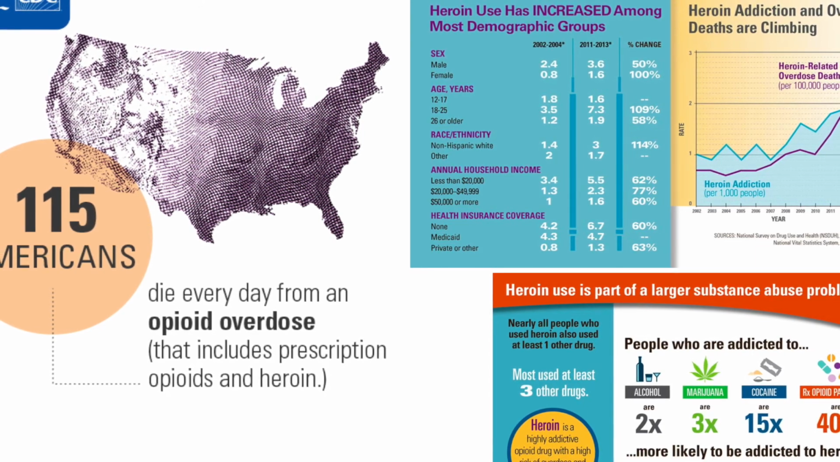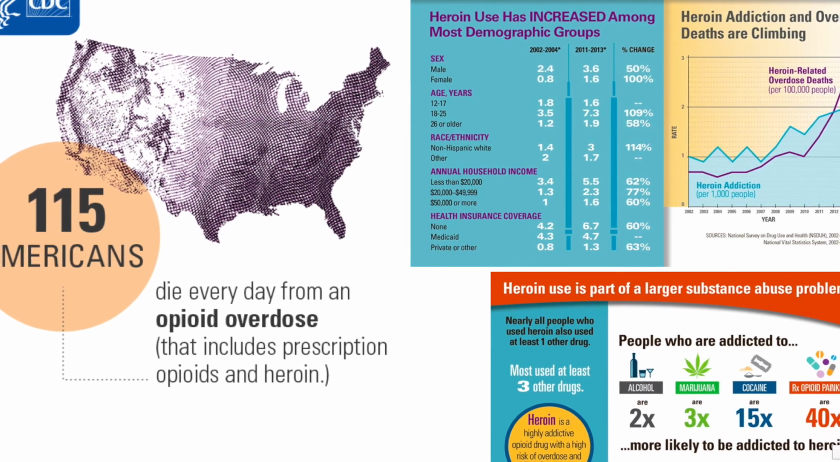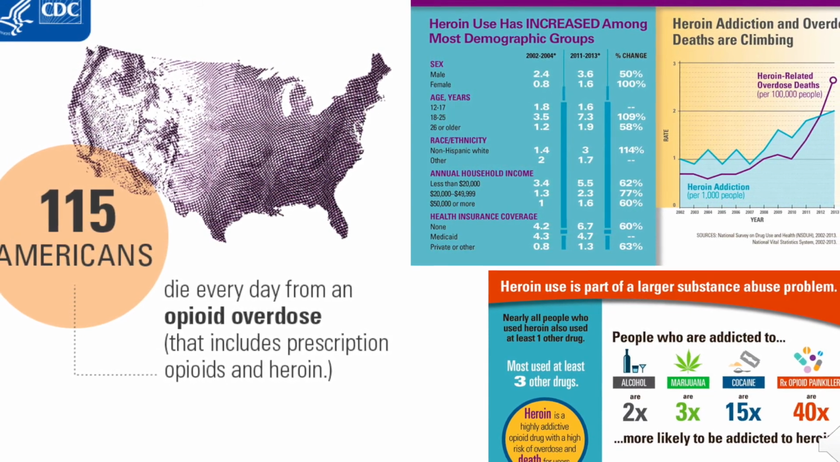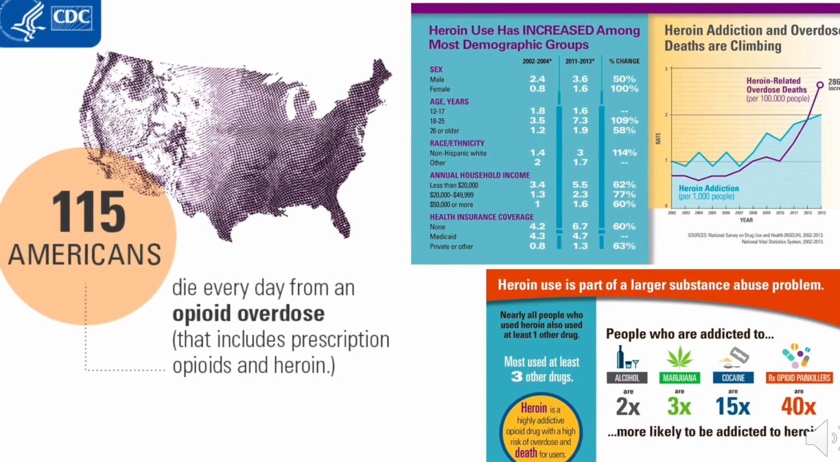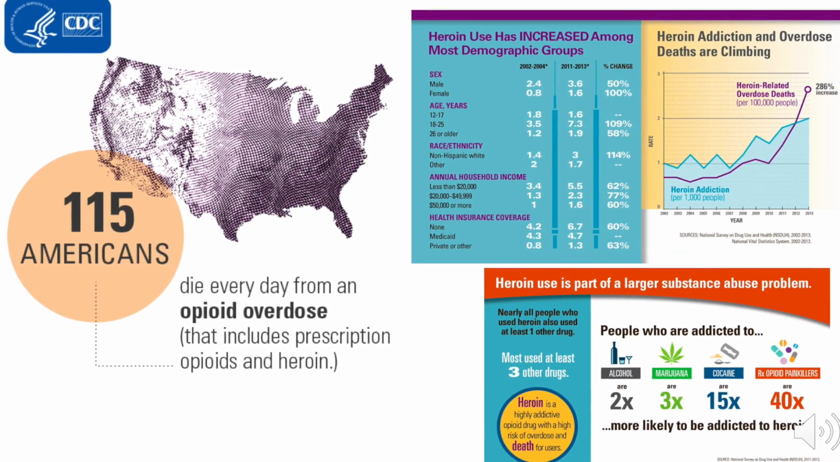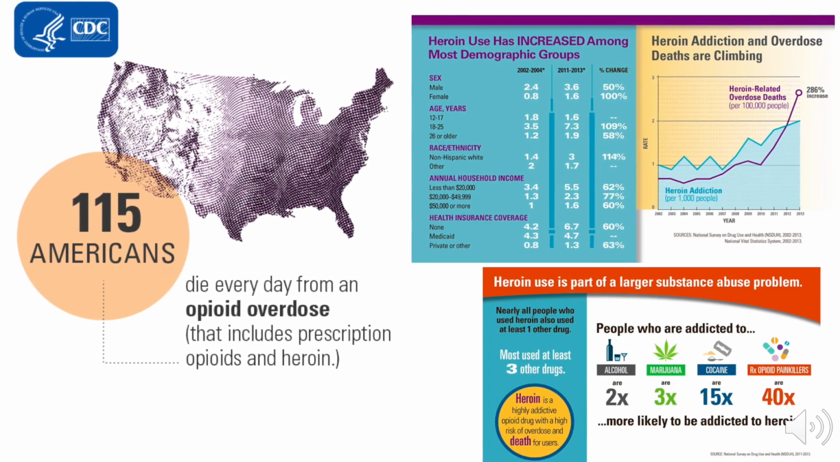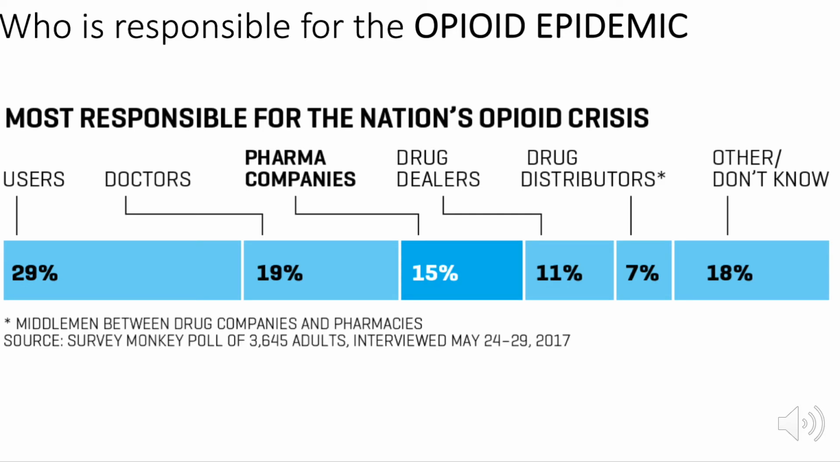Continuing on, looking at opioids versus heroin, you can see that about 115 Americans die every day from an opioid overdose, which also includes heroin. You can also see that heroin is a part of a larger substance abuse problem. So if you drink alcohol, you're two times more likely to be addicted to heroin, marijuana 3 times, cocaine 15, and prescription opioids 40 times more likely to be addicted to opioids.